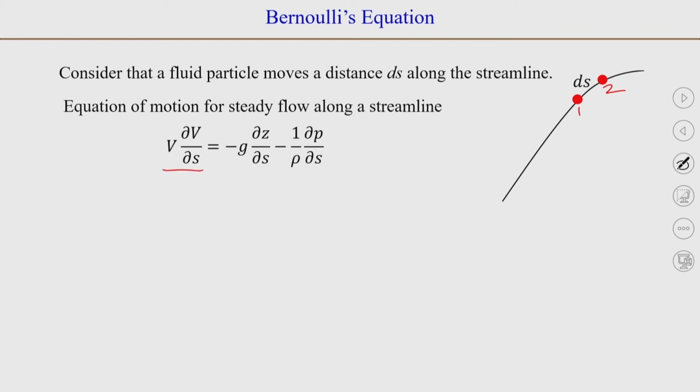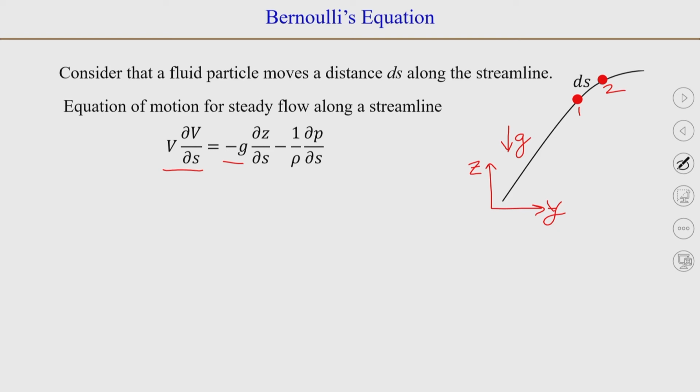So, the acceleration, if you remember, was along the streamline v ∂v/∂s is equal to minus g ∂z/∂s minus 1 over rho ∂p/∂s, and here if you remember that this was y direction and this was z direction and g was acting in the negative z direction. So, we need to remember this configuration, because then only we will be able to write the correct things for g.